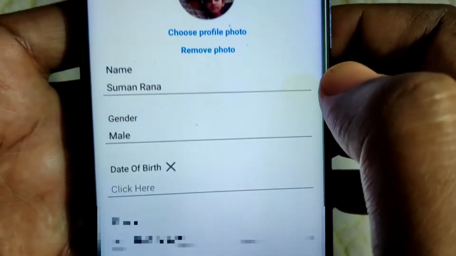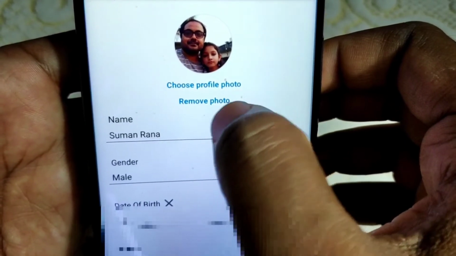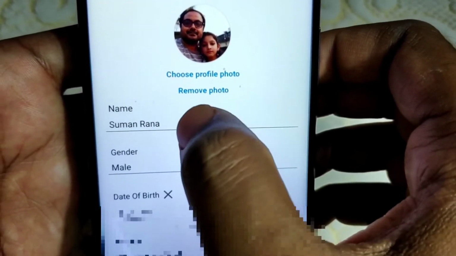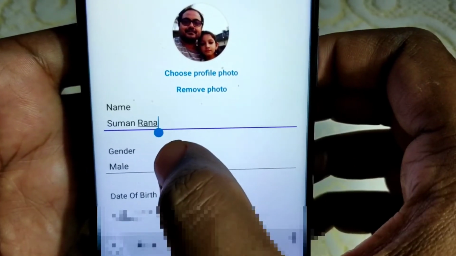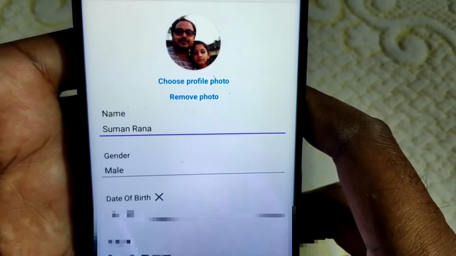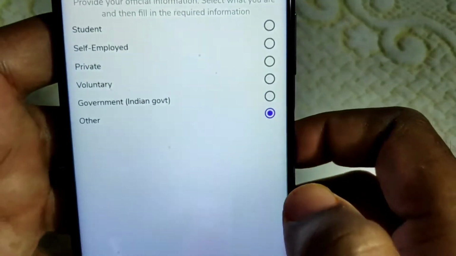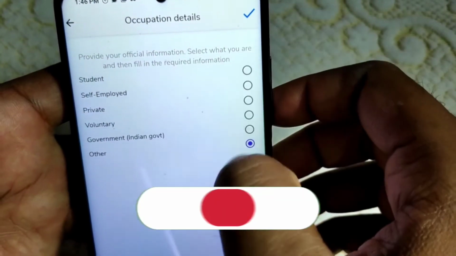And now click on this edit profile and see here you can change the profile photo, you can remove photo, you can change the name. You can change gender, date, you can provide your date of birth and everything. Okay, and also in the below part you can see occupation details is there. Click on occupation details. Here you can fill up what is your occupation.